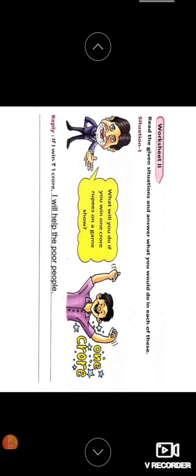Here they are using in the beginning what will happen. If it rains, I will stay at home. So, I will stay at home if it rains, right? Then, if I save enough money, I will go to Switzerland. Or, I will go to Switzerland if I save enough money, right? Read the given situation and answer what would you do in this situation. Situation is given over there and you have to write what you will do. Children, here I think we are going to use the first conditional, where the present form is there and afterwards will, the future form, is used over there, right? So read the given situations over there, right?